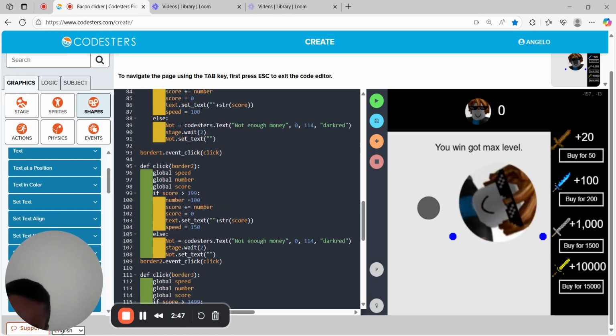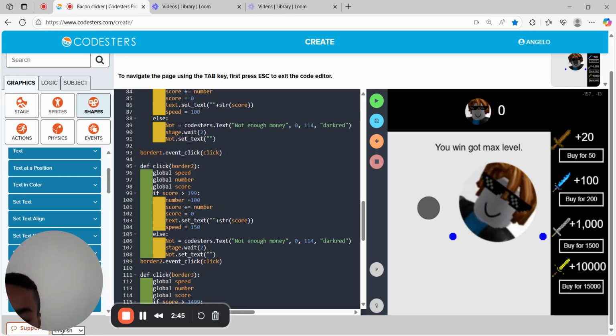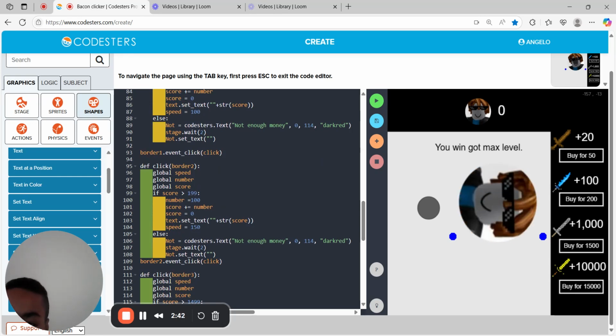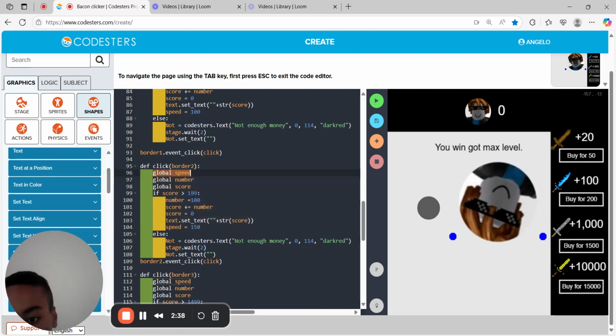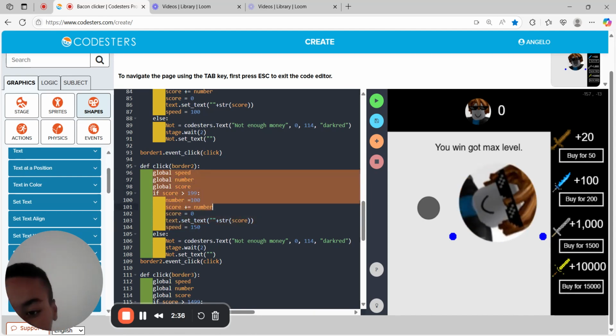Going deeper into my code, for all my click functions, I've made sure to global everything. The global my variables, because otherwise it won't work.